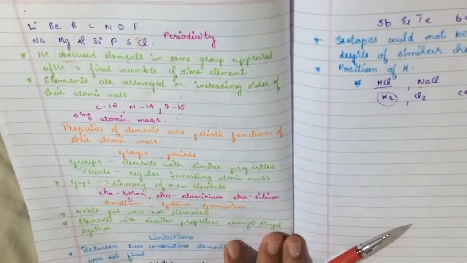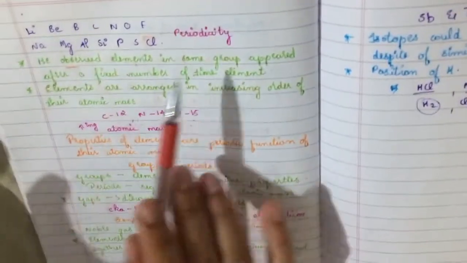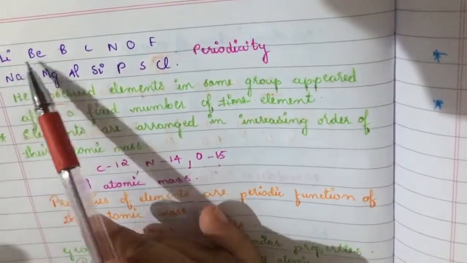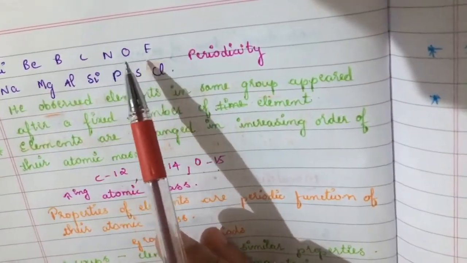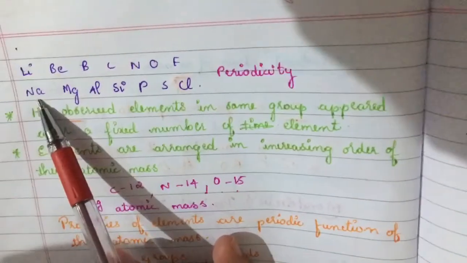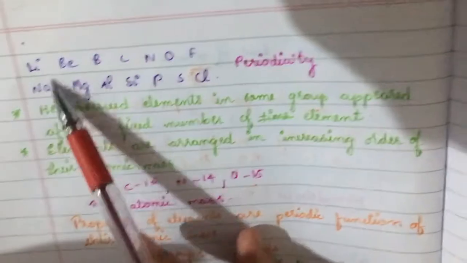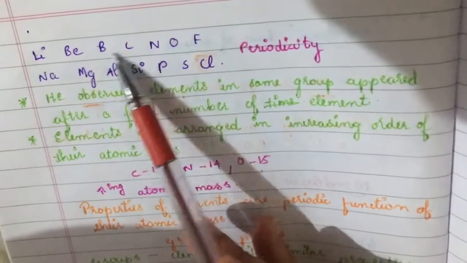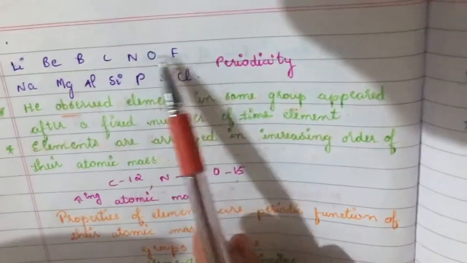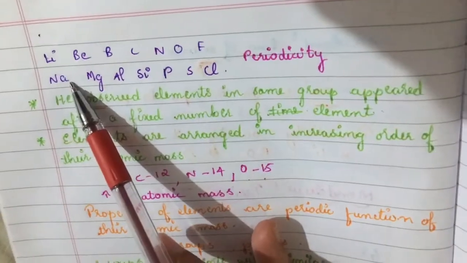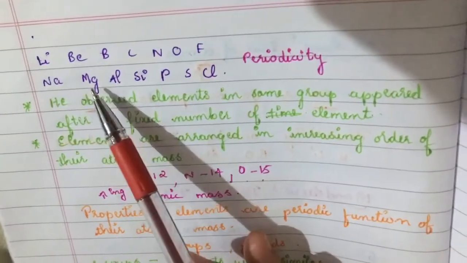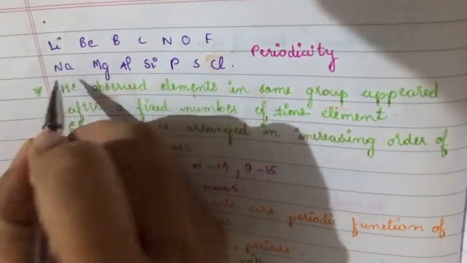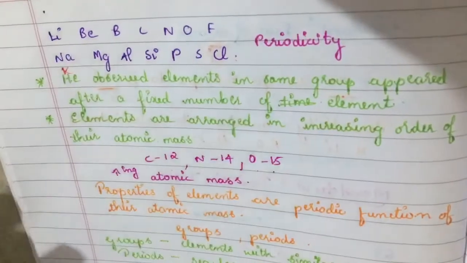He observed that elements in the same group appeared after a fixed number of elements. So we can say lithium, beryllium, boron, carbon, nitrogen, oxygen, fluorine, and after that sodium, which has the same property as lithium, is repeated after a regular interval of elements, that is, 1 2 3 4 5 6. After 6 elements, the element with the same property was repeated, and again after sodium, 1 2 3 4 5 6, potassium, which had properties similar to sodium as well as lithium.